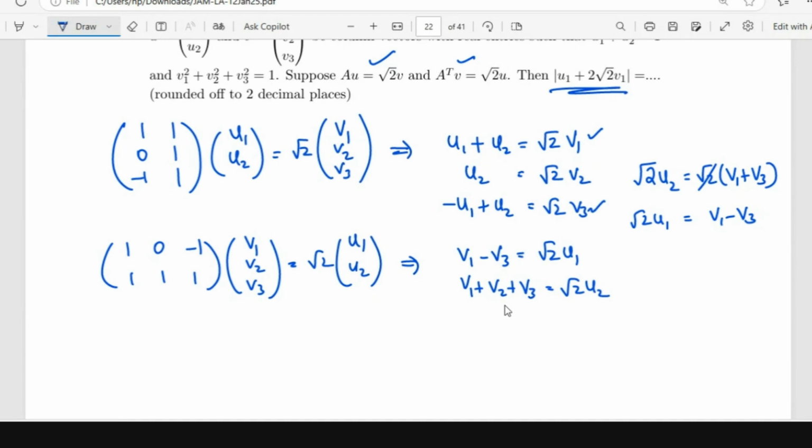Can we get rid of V2 here? Okay, when I add these two, oh, that's not going to help.